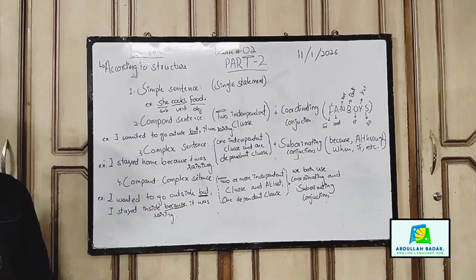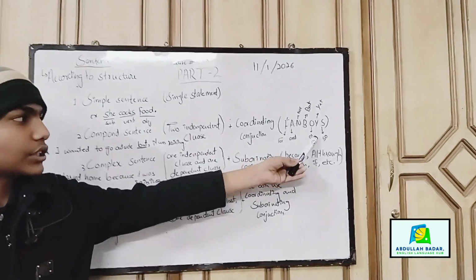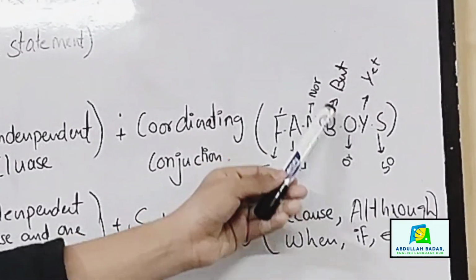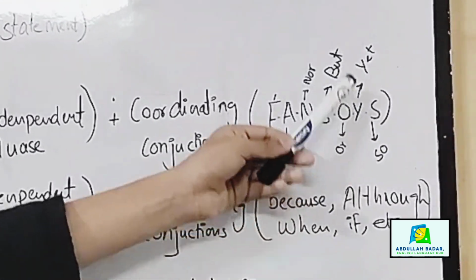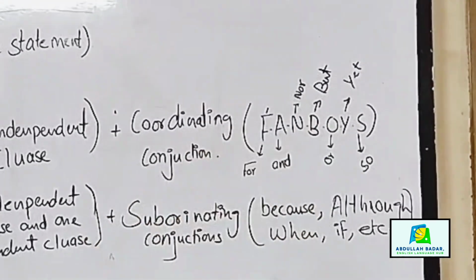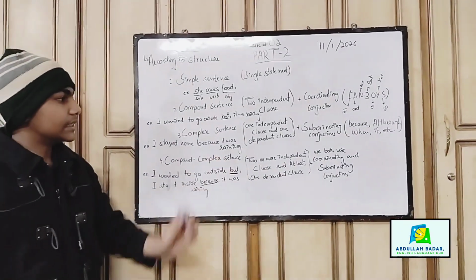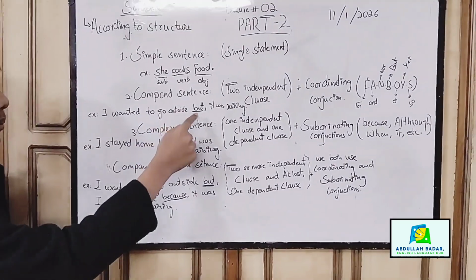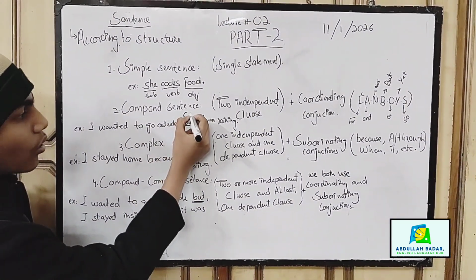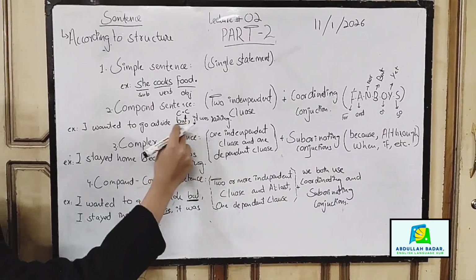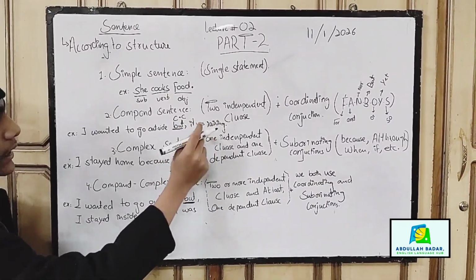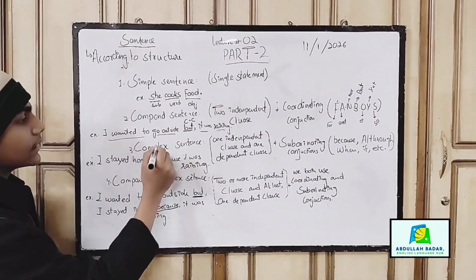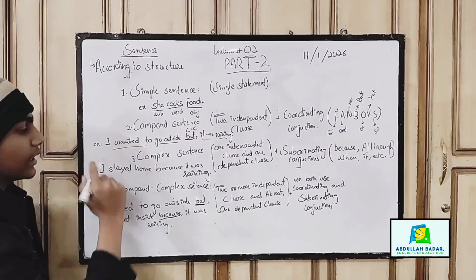And in coordinating conjunctions, we have this structure: FANBOYS. F means for, A means and, N means nor, B means but, O means or, Y means yet, and S means so. We use all of these in our sentences. For example, I wanted to go outside, but this is a coordinating conjunction. It was raining, so this is also an independent clause, and this is also an independent clause. We join them with the help of coordinating conjunctions.